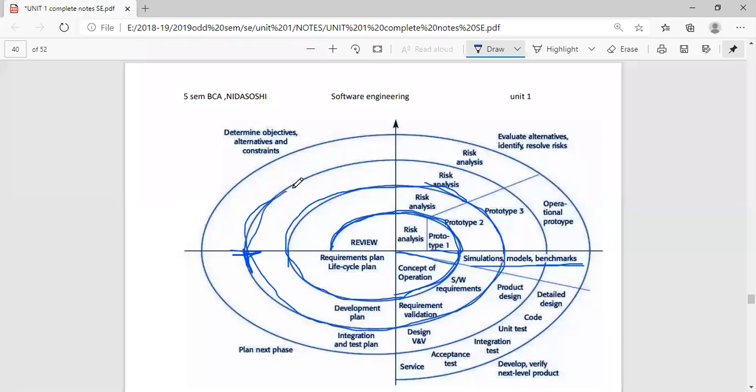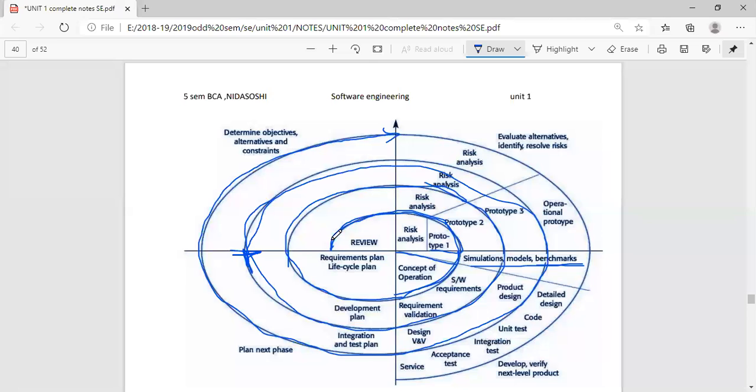Then, taking that requirement collectively, we go for the third prototype. In this prototype we add some coding like Arogya Setu, where the self-assessment tests are added. And after adding that, we go for designing, validation, integration and testing. Then after that, the customer feels that we have finally reached a level where the customers are happy with our product.